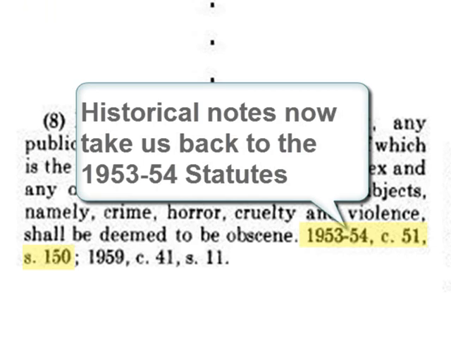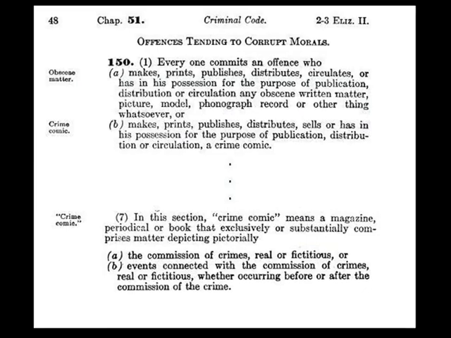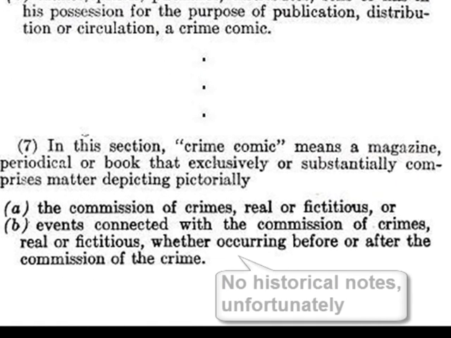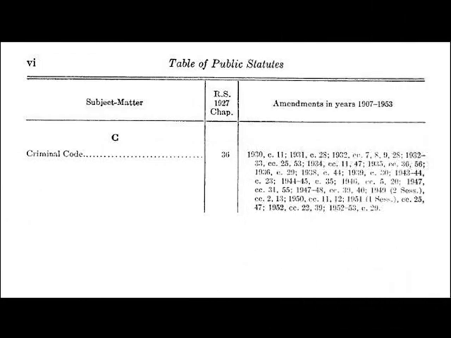It turns out that 1953-54 saw the introduction of a brand new criminal code that replaced the one that was in existence. Unfortunately, unlike the revised statutes, a new statute does not include historical notes. Therefore, because we no longer have the historical notes to guide us, we must use another strategy. We can turn to the table of public statutes where the amendments that have occurred between the revisions are listed. Each year, this table is printed in the annual statute volume.